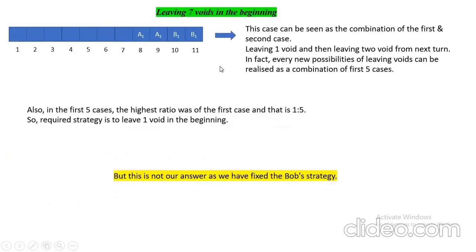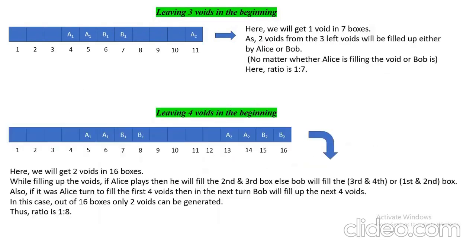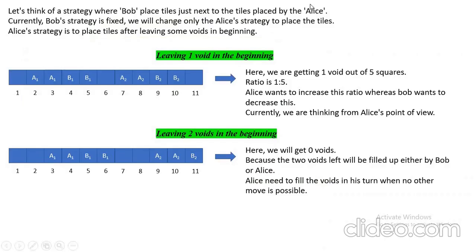In this case, as this is a sum of 2, we are getting a sum of different ratios, and as we've seen till now, leaving one void is giving us the best ratio. No others are giving ratio 1:5 or better.